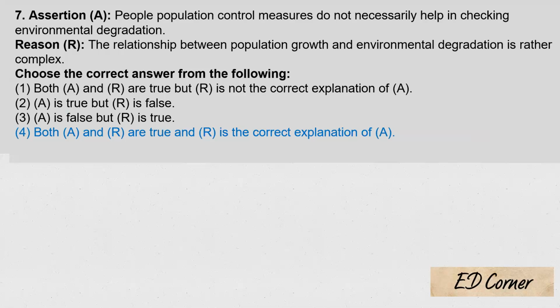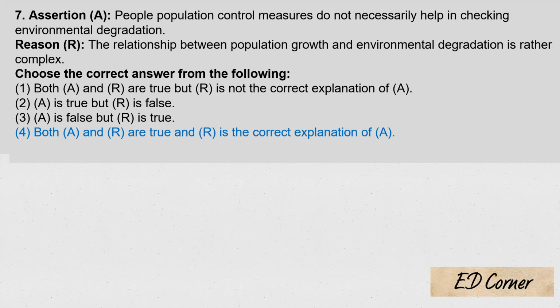Seventh question. Population control measures do not necessarily help in checking environmental degradation. There are a lot of population control measures being implemented, but they don't have any direct impact on environmental degradation. Yes, because it differs from area to area, from person to person, moral thoughts, everything is different. The reason they are telling is that the relationship between population growth and environmental degradation is rather complex. Yes, it's complex. You cannot determine the environmental degradation simply in relation to population. Both are true.